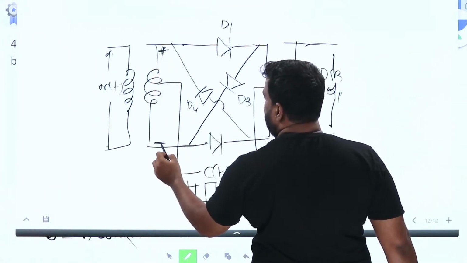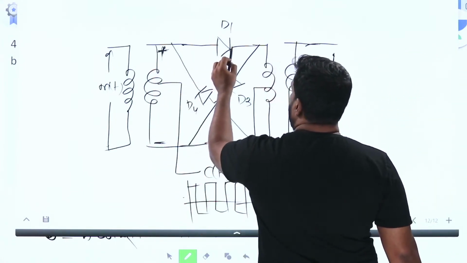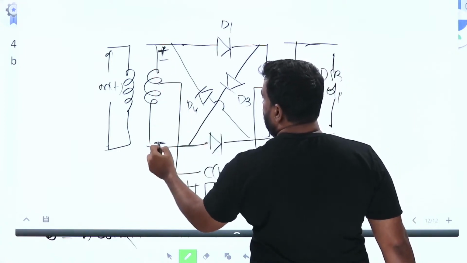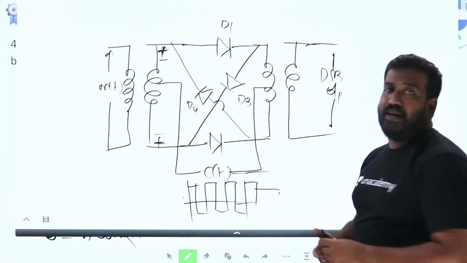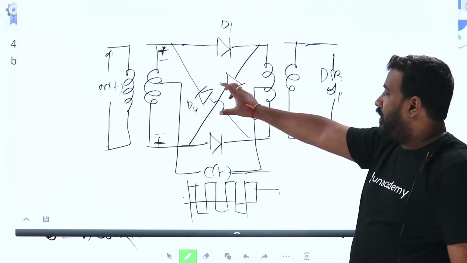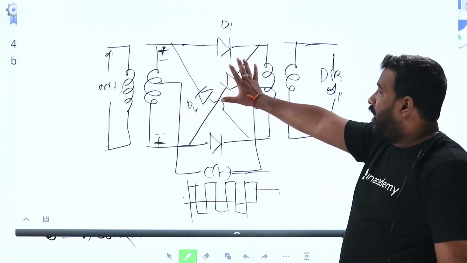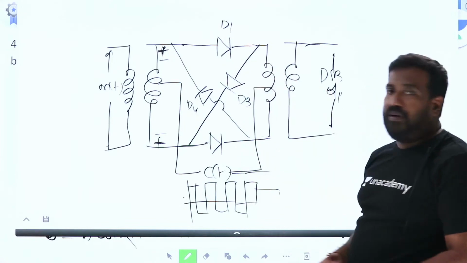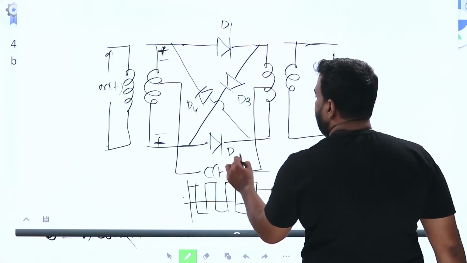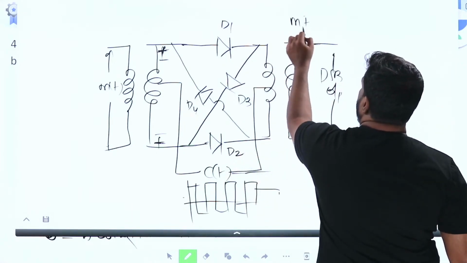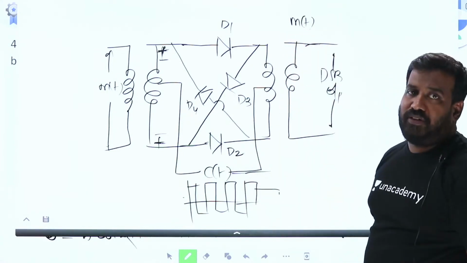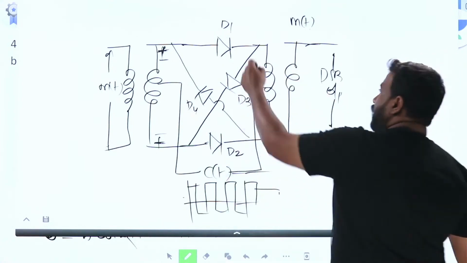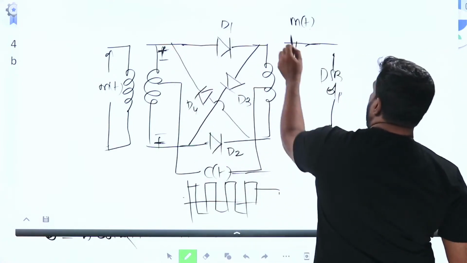this is the center tapping concept. So you apply the plus minus and minus plus over here. For the center tapping concept, in the positive half cycle, you have plus and minus here. D1 and D2 will become on. M of t will reach as it is. For the second time, it will become minus and plus. D1 and D2 will become off, and you get the inverted signal, minus M of t.